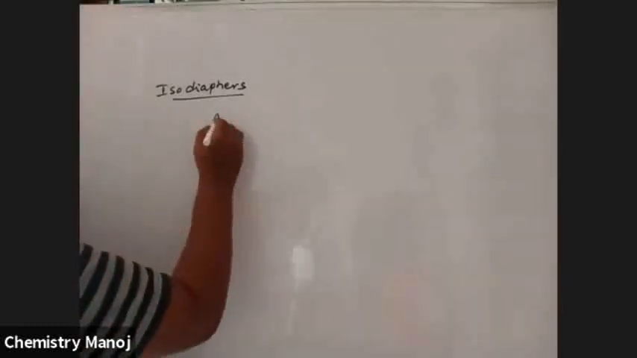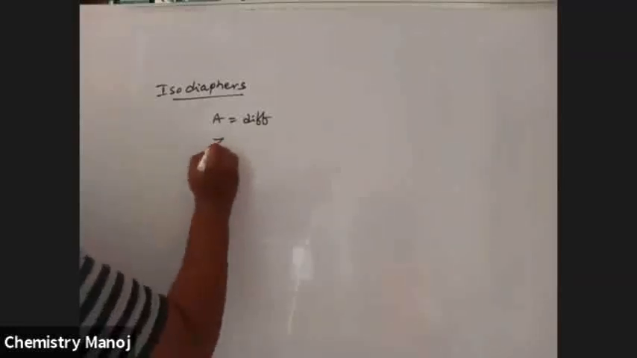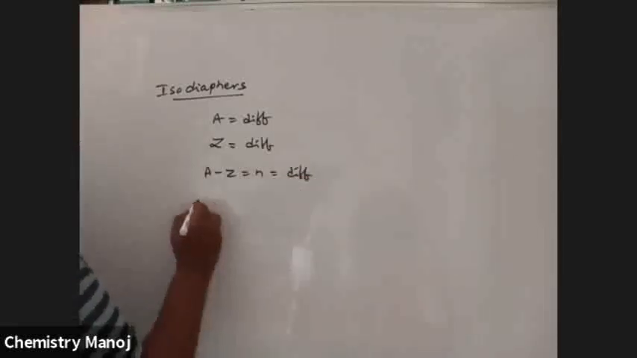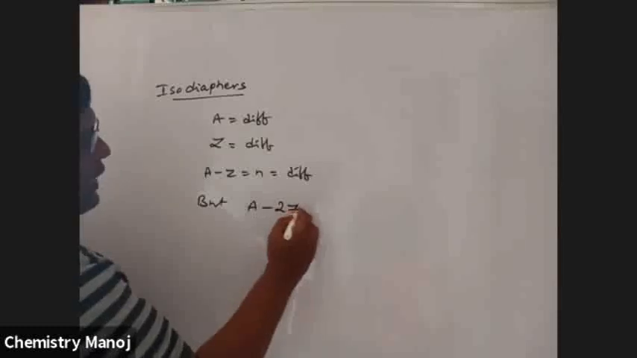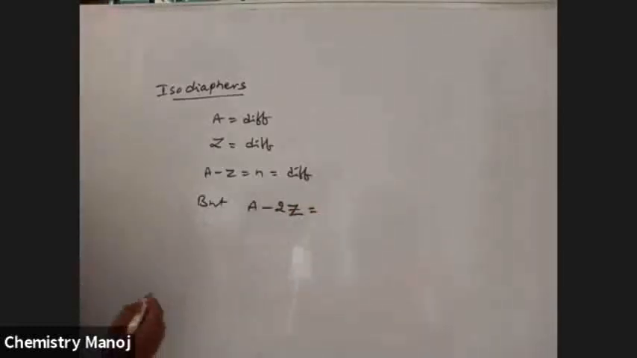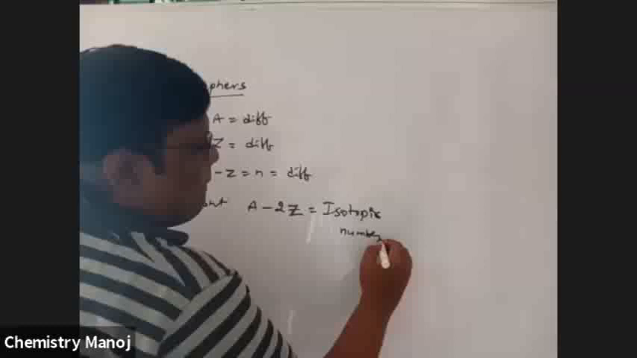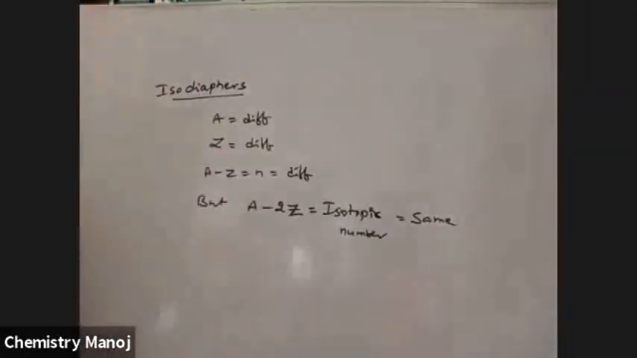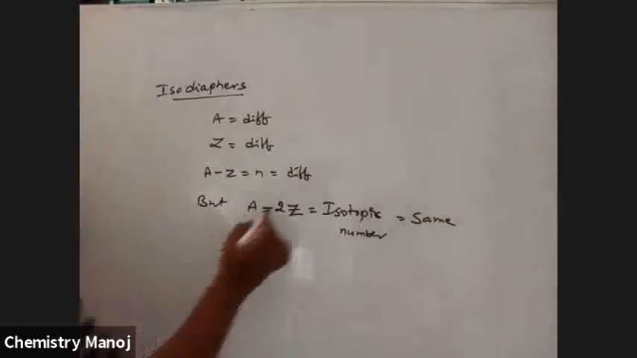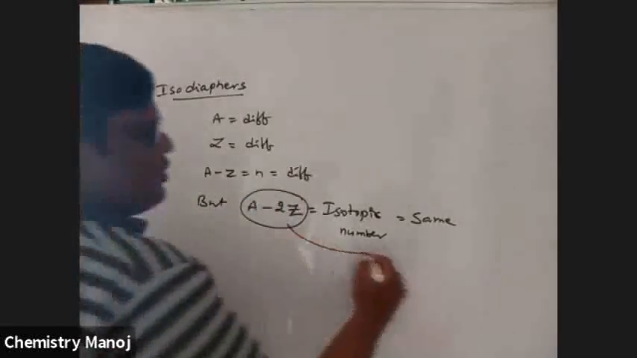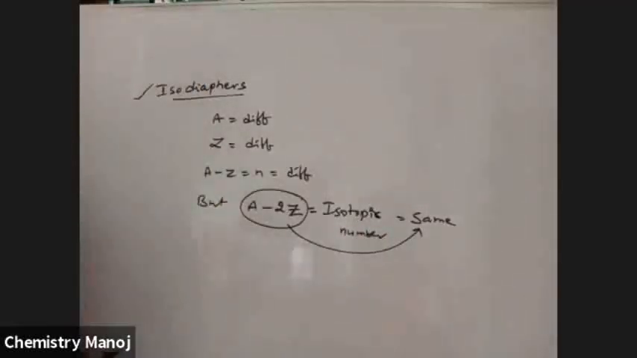Next one, isodiaphers. Isodiaphers means the mass number A is different, the atomic number Z is different, and A minus Z, the number of neutrons, is also different, but A minus 2Z, which is called the isotopic number, is the same. If that value is the same, those are called isodiaphers.